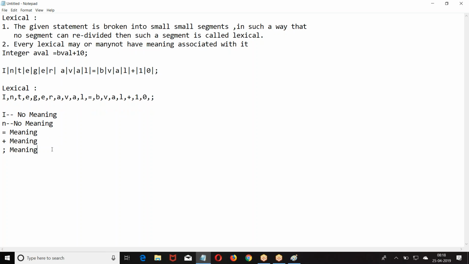This is the example we are taking. Then we have token. What is this token?